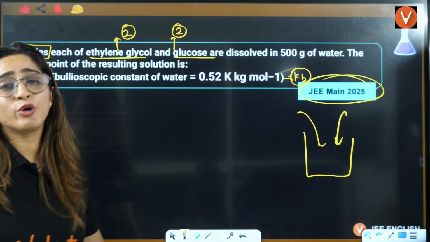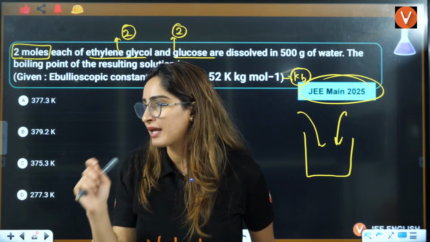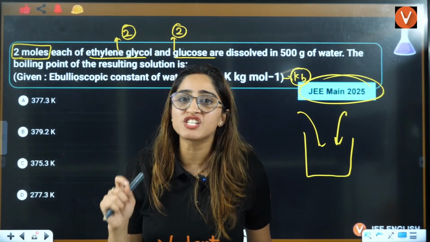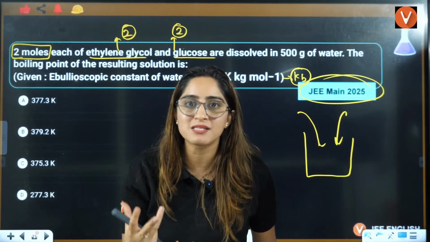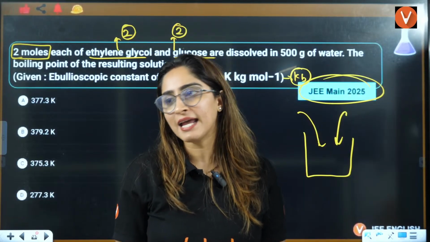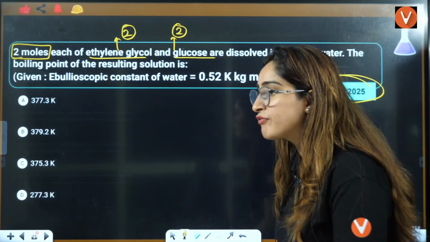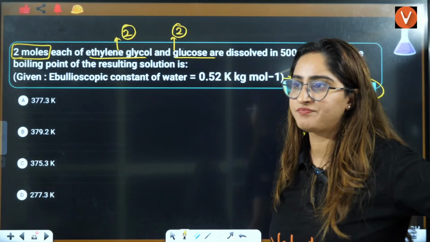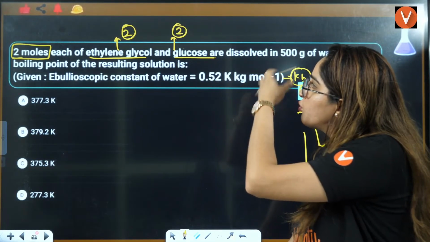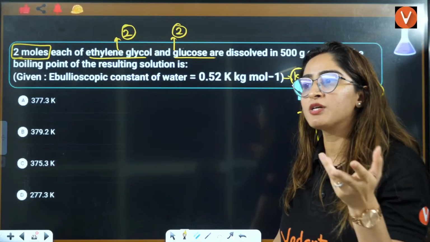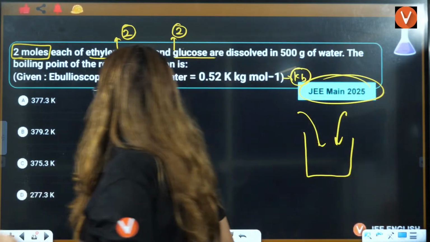Because do you understand, colligative properties do not depend upon the nature. They depend on the amount that you are adding here, right? So they have given you the moles already, right? So this is 2 moles, this is also 2 moles. 2 plus 2 is 4. You just need to put it there, right?